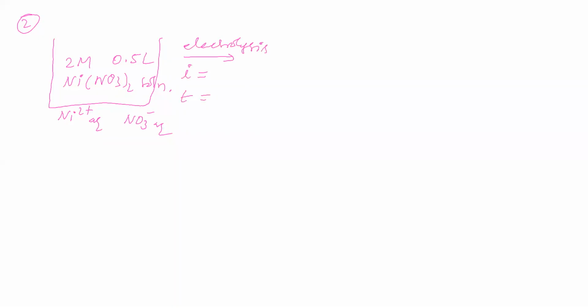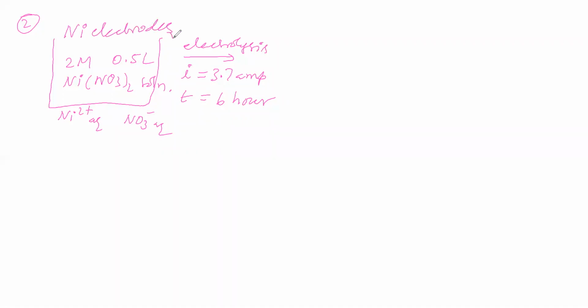So we are passing 3.7 amperes of current for 6 hours. What is the electrode given? You see in the second line, nickel electrodes are given. So we are taking nickel electrodes.